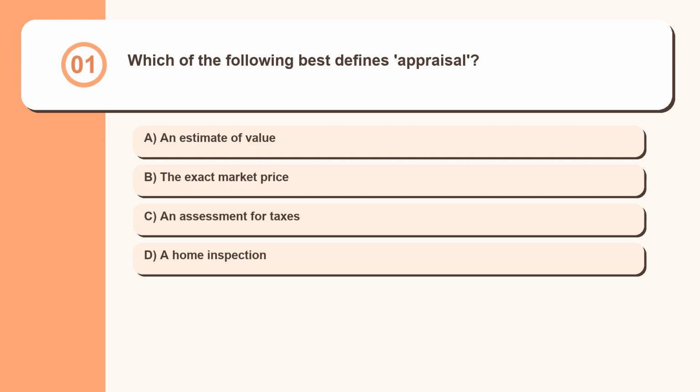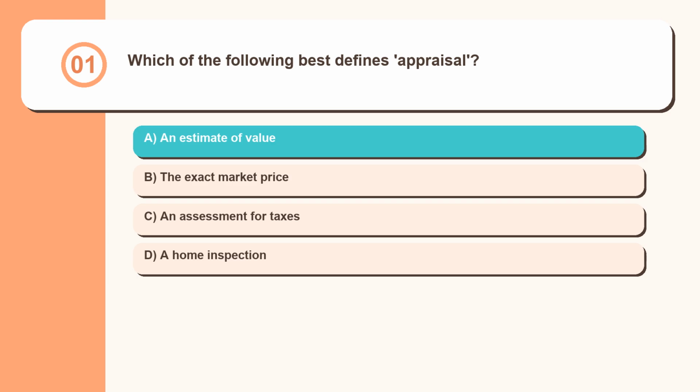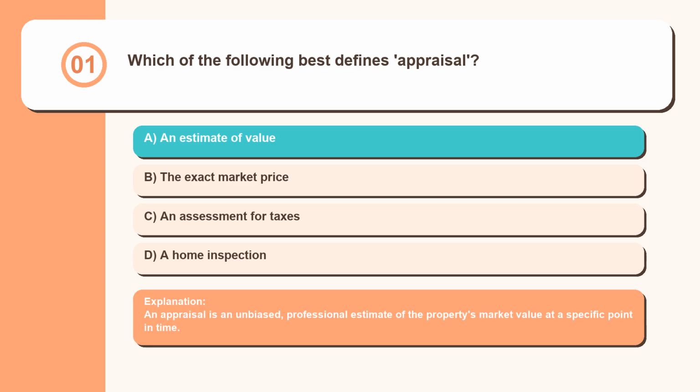Question 1. Which of the following best defines appraisal? An estimate of value, the exact market price, an assessment for taxes, a home inspection. An appraisal is an unbiased, professional estimate of the property's market value at a specific point in time.